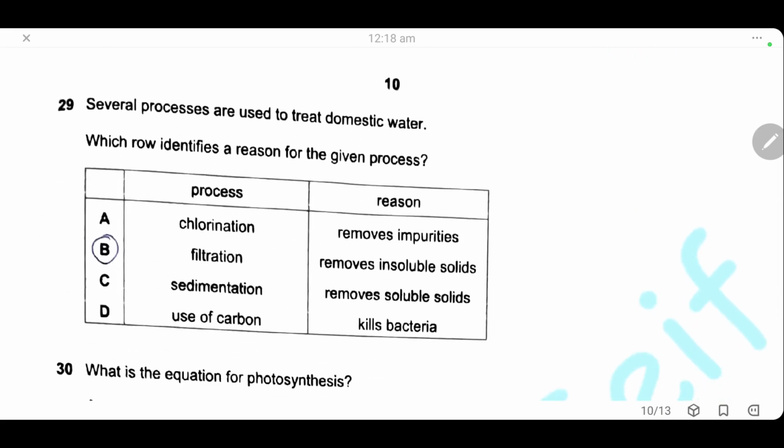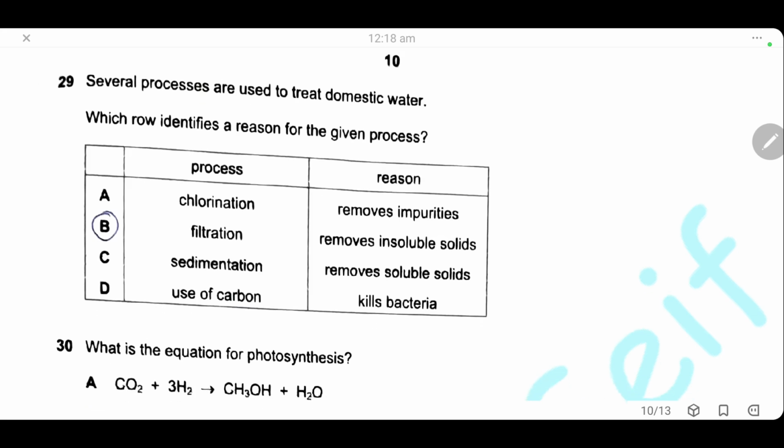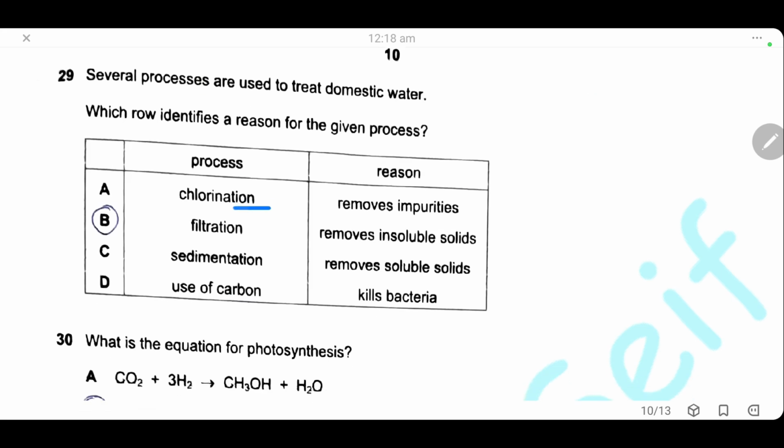Question 29. Several processes are used to treat domestic water. Which row identifies a reason for a given process? The first process, chlorination. Chlorination is used to kill bacteria, not for impurities. The second one, filtration, is used to remove insoluble solids. This is a correct statement, so the correct answer is B.